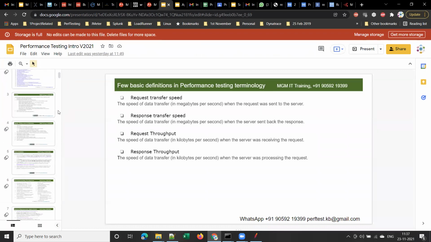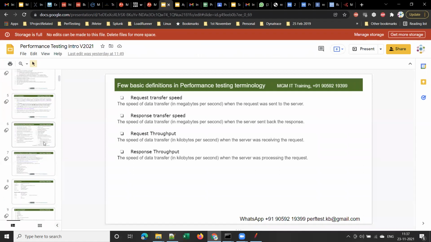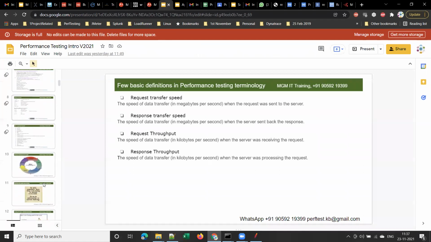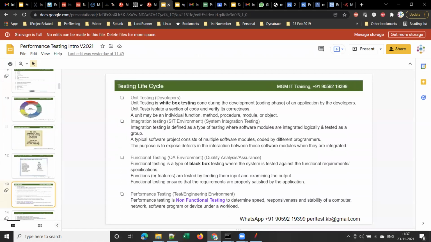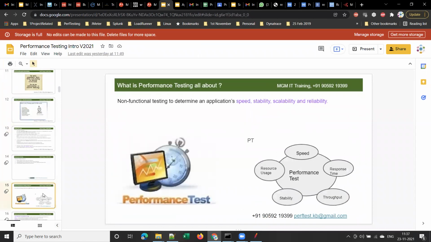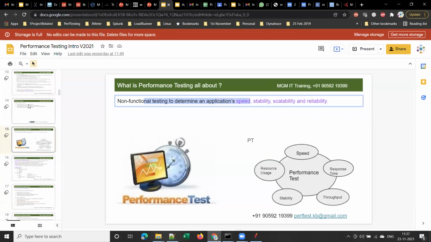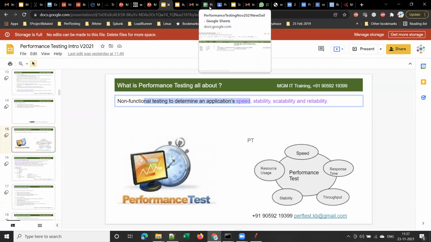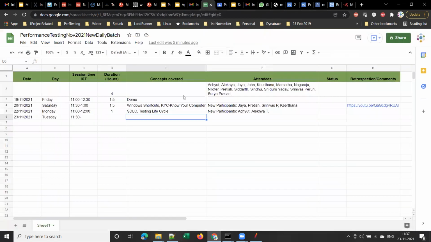So what is the objective of doing performance testing? It is to determine the speed or response time of the application, that is speed and stability, scalability and reliability of the application. Non-functional testing is done to determine an application's speed, stability, scalability, and reliability, right? So I think we stopped here exactly, right? Yesterday we discussed till here and we stopped, right?